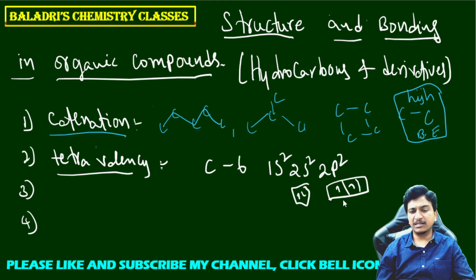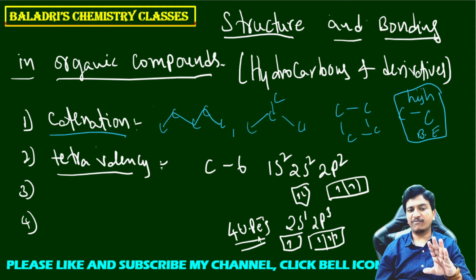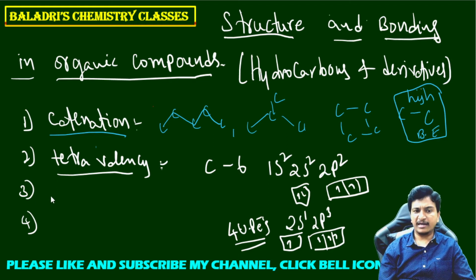When 2 unpaired electrons are there, we expect only 2 bonds can form by carbon. But it gets excited. The excited state electronic configuration of carbon is 2s1, 2p3. In 2s 1 electron will be there, and in 2p there are 3 electrons. Now how many unpaired electrons are there? 4 unpaired electrons are there in the first excited state of carbon. That's why it can form 4 bonds. So formation of 4 bonds is called tetravalency.